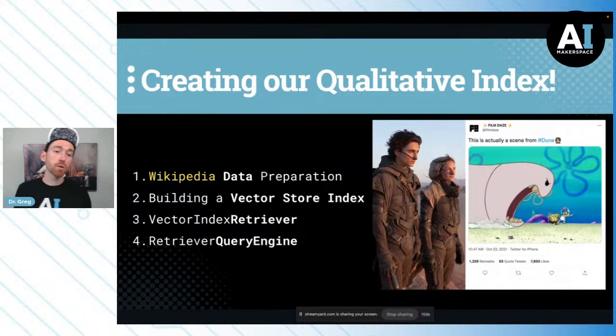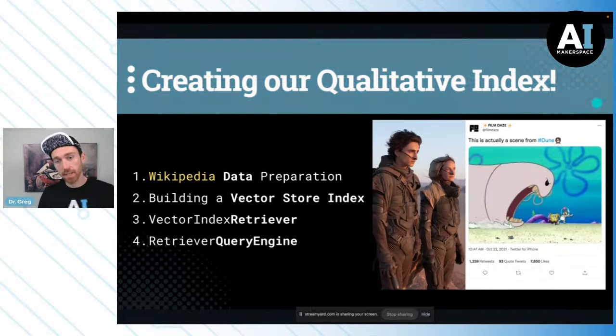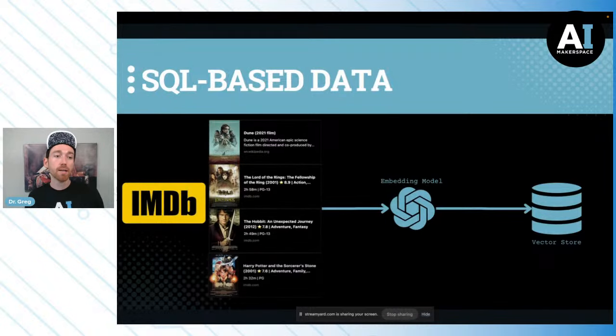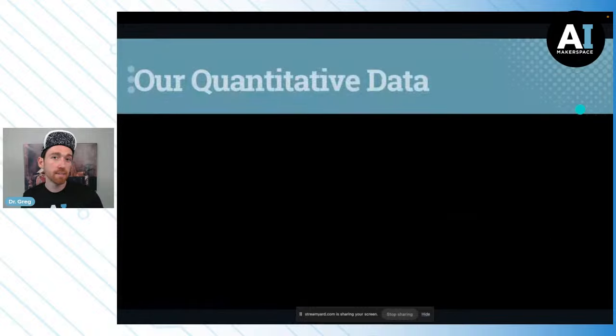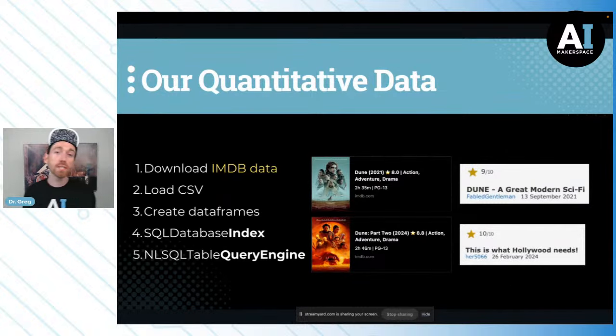Then we're going to go and we're going to get some quantitative data. We're going to do this using IMDb ratings for Dune 1 and 2, Lord of the Rings 1 and 2, Hobbit 1 and 2, Harry Potter 1 and 2. And we're going to build out that index. This is pretty cool the way this works because we're going to download the data. It's going to be in CSV format.